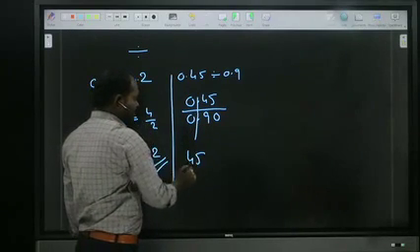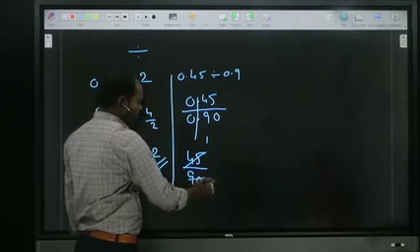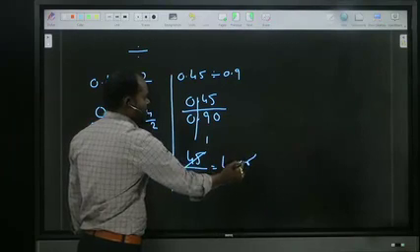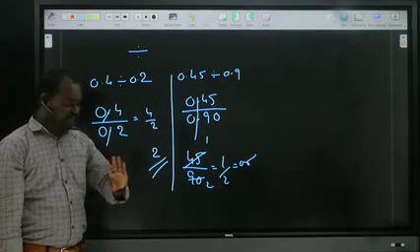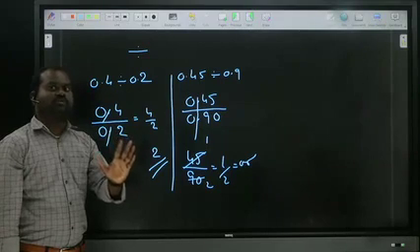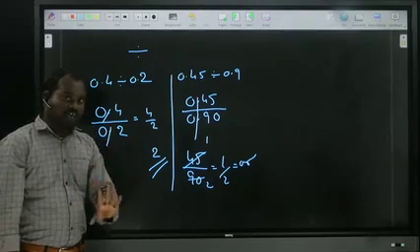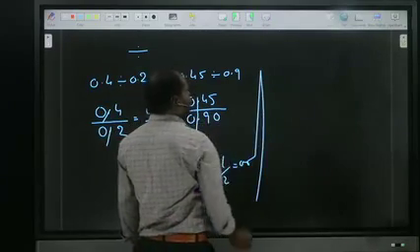45 by 90. That means 45 times 1, 45 times 2. So what is the answer? 1 by 2, nothing but half, 0.5. Okay, now first of all, observe the number of digits after the point. Is it equal or not? If it is equal, cancel the point. If not equal, make them equal. Okay, we'll see one more.